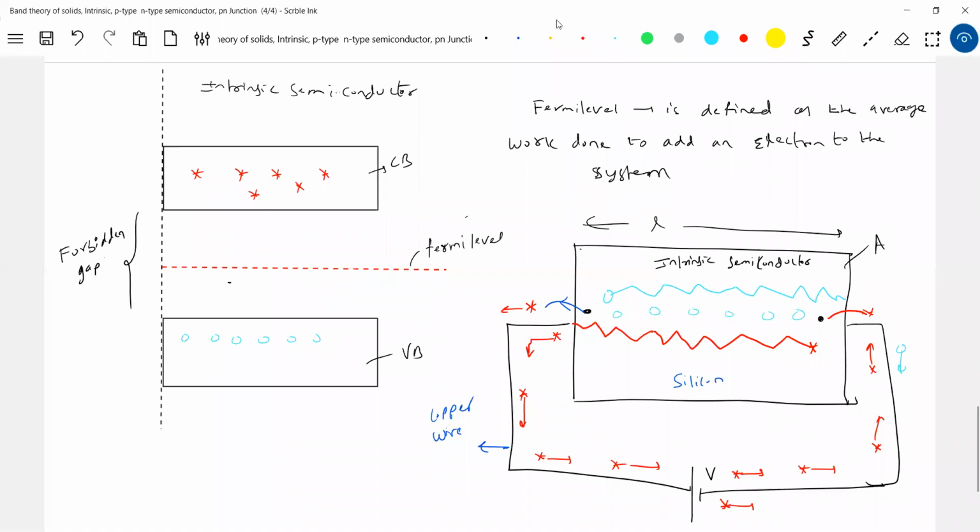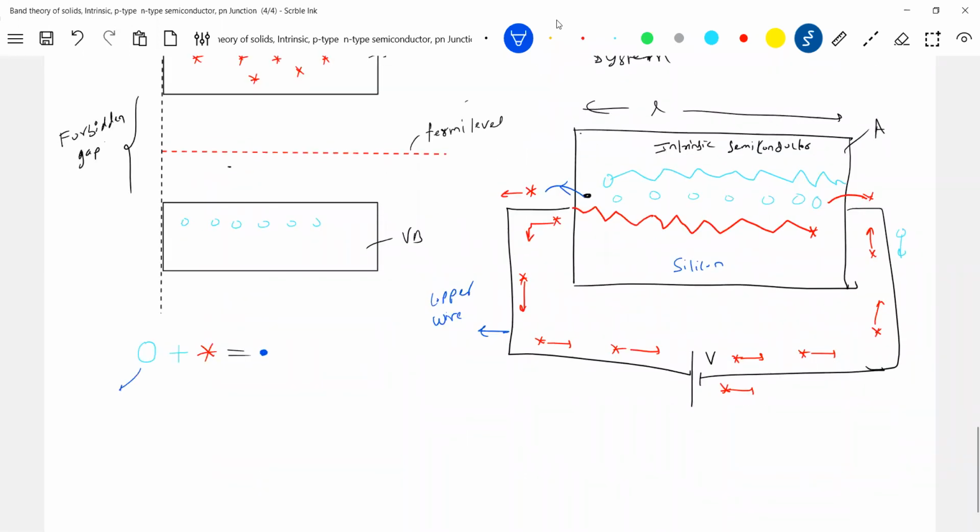Again, this is for your understanding purpose. Let's assume that this electron is similar to a free electron. This electron corresponds to the hole. The moment this electron comes to the hole, what will the hole do? When a hole captures a free electron, what do we get? Next, there's one more important thing I'm introducing. Hole plus free electron should become equal to a valence electron.